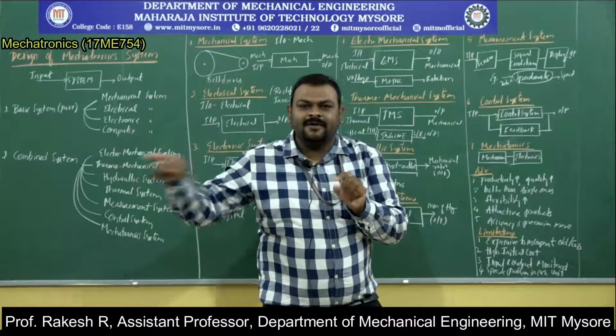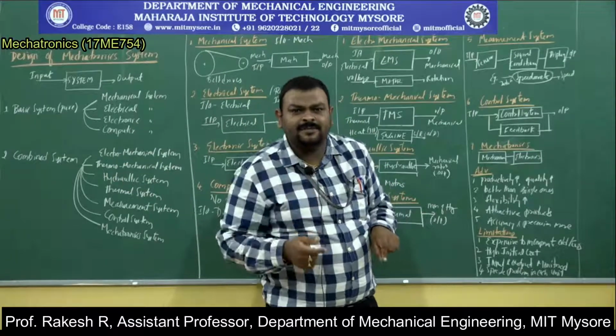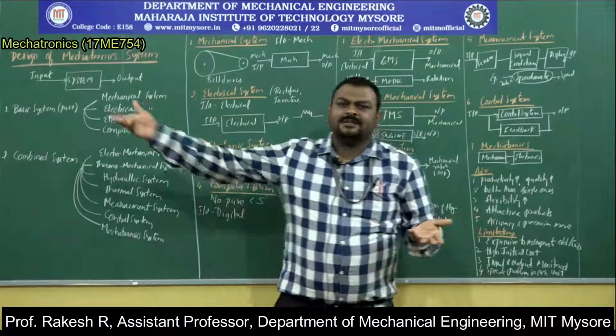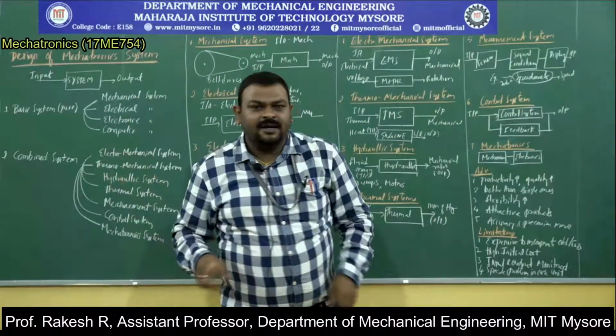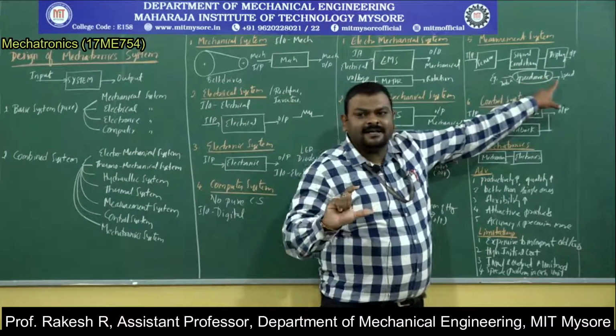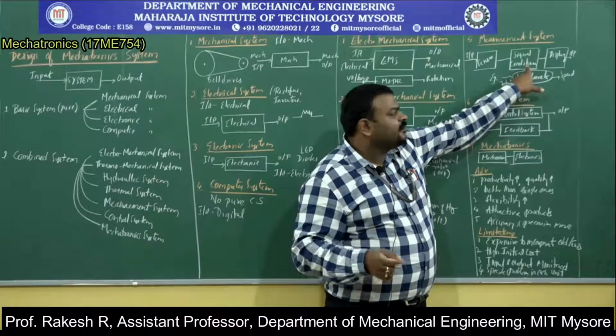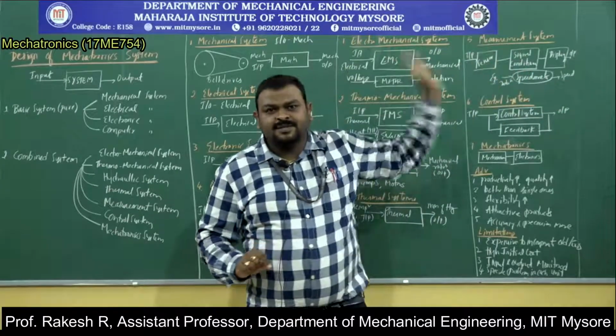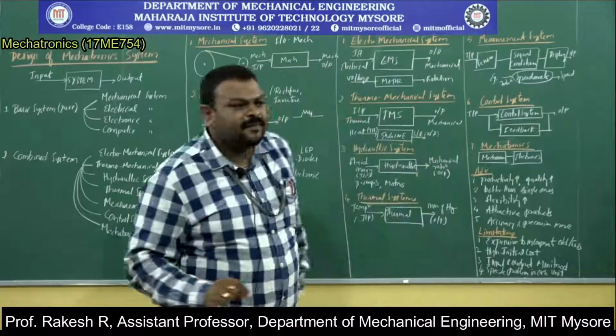then it will be converted into LED strips. On those LED strips you will get the display as 28 degrees Celsius. So that is the output. The output you are getting is a display in LED. For that you need to condition the input. So this is one of the examples for measurement systems.